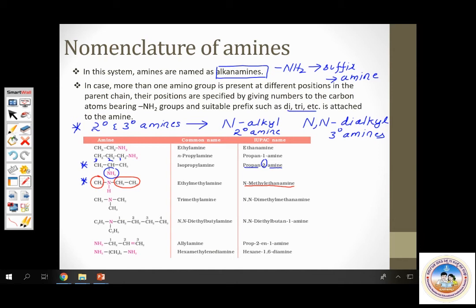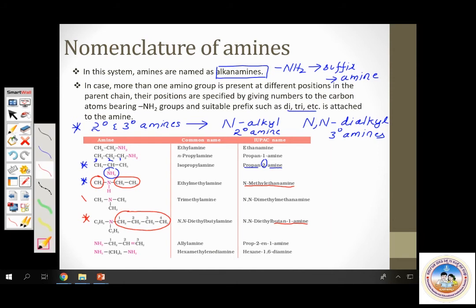Important, okay? Now let me take a tertiary amine example. I think I'll take this one. Now, which is the longest possible continuous chain? This one. Butyl chain, okay? So it's a butanamine. Now, the nitrogen atom is in turn attached to two substituents. Ethyl and ethyl.